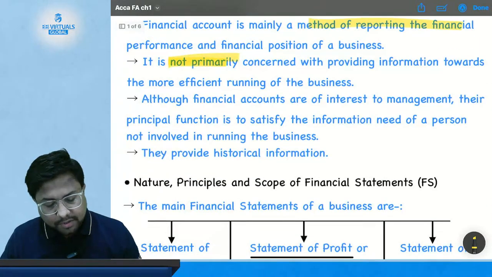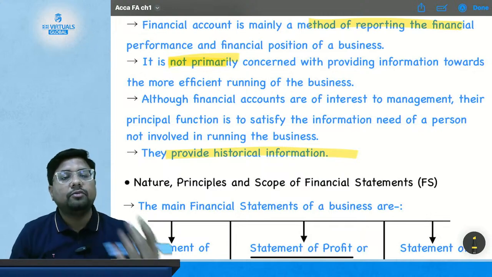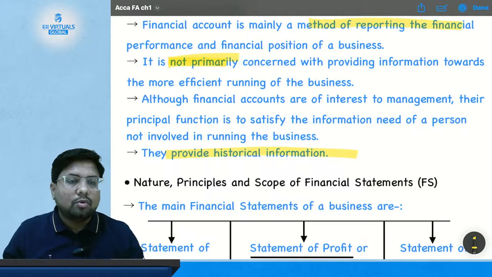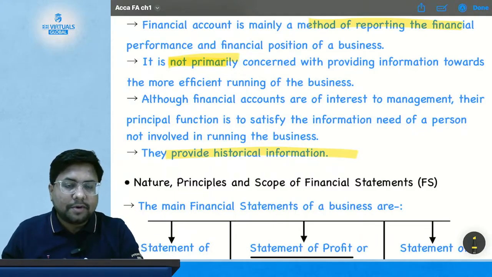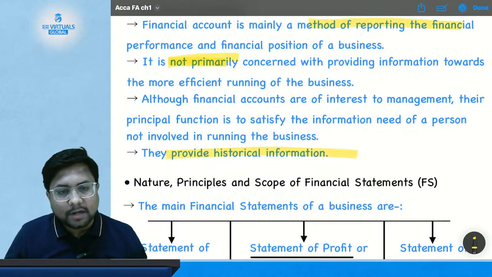And financial accounting provides historical information. Financial accounting provides historical information, not about the future, no future prediction or projection. So all the transactions or events which already took place, financial accounting provides information regarding that only.